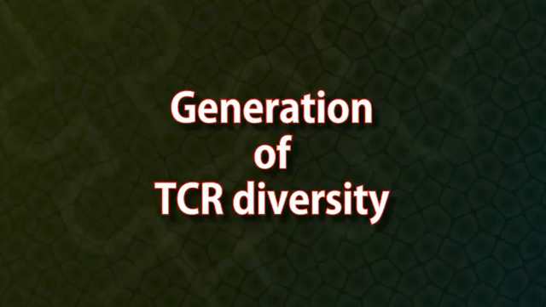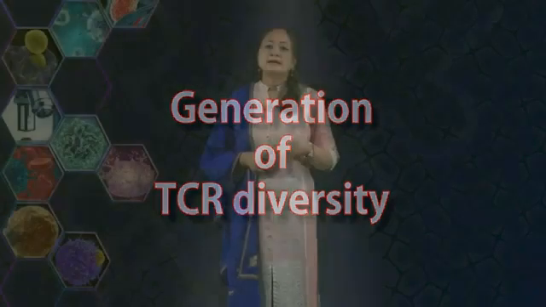Generation of TCR diversity. TCR germline DNA contains far fewer V gene segments than IG germline DNA, but several mechanisms that operate during TCR gene rearrangements contribute to a high degree of diversity among T cell receptors.